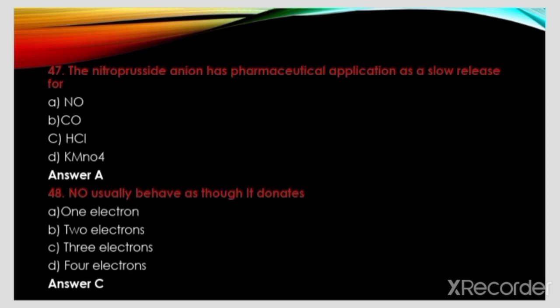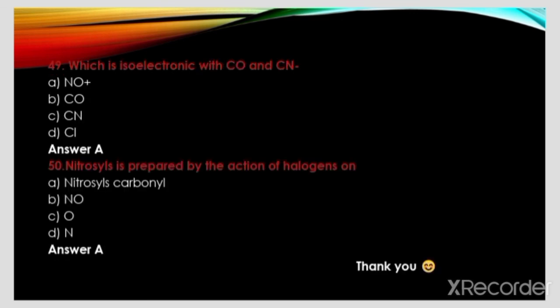The nitroprusside ion has pharmaceutical application as a slow release for NO, CO, HCl, KMnO4. The answer is A, NO. NO usually behaves as a donor of 1 electron, 2 electrons, 3 electrons, 4 electrons. The answer is C, 3 electrons. Which is isoelectronic with CO and CN minus: NO plus, CO, CN, Cl. The answer is A, NO plus.